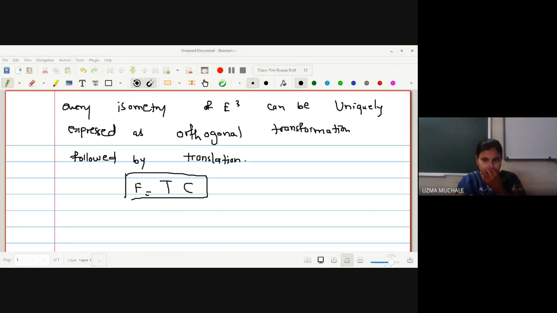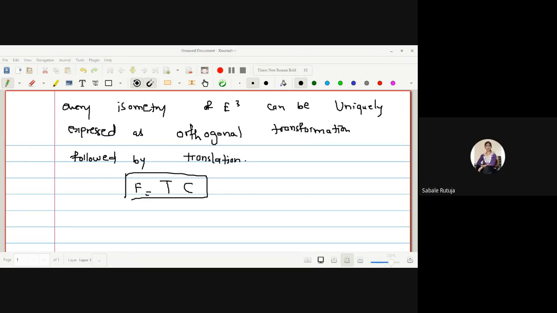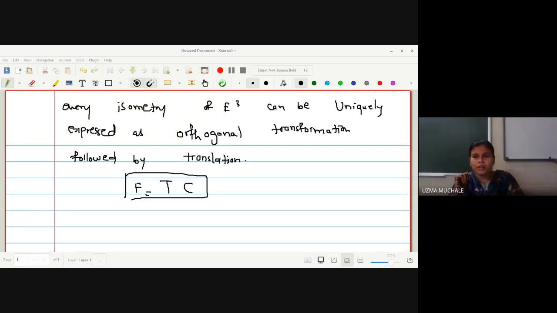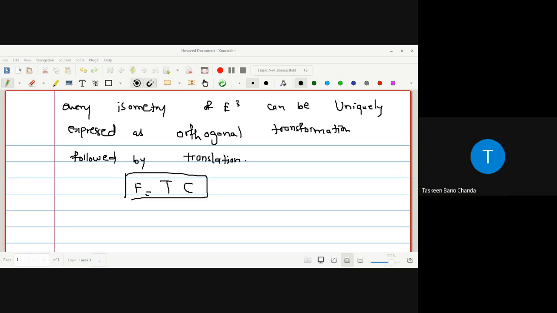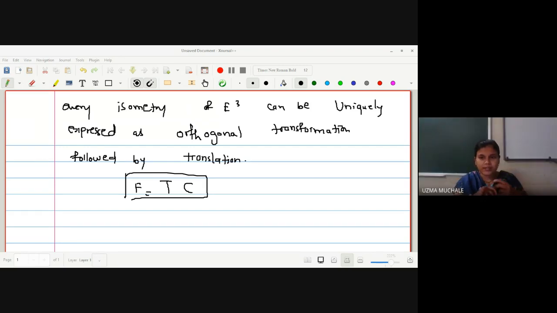Yes, can anyone tell me what is a translation? The function which moves every point with constant distance in a specified direction. Okay, good. What about the orthogonal transformation? Distance between the points and their image is the same. I want the definition. Actually, it has two parts. It is a linear transformation and it preserves the dot product. That is, Cp dot Cq is equal to P dot Q. And secondly, it is linear. We have proved this, no?